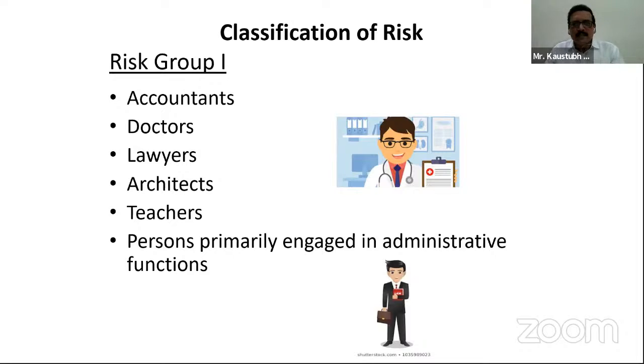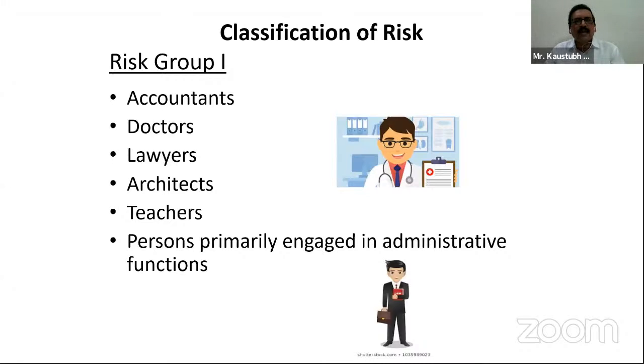Risk group 1 consists of accountants, doctors, lawyers, architects, teachers, persons primarily engaged in administrative functions.